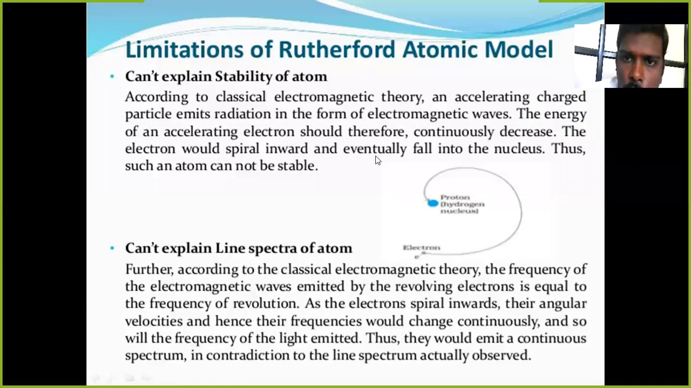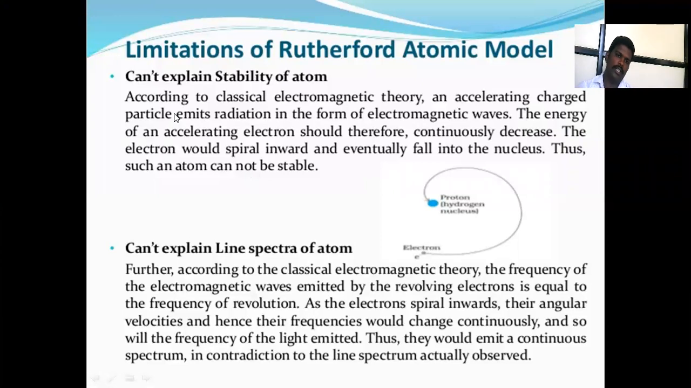Limitation of the Rutherford atomic model: it cannot explain the stability of the atom. According to classical electromagnetic theory, an accelerating charged particle emits radiation in the form of electromagnetic waves. The energy of the accelerating electron should therefore continuously decrease. The electron will spiral inward and eventually fall into the nucleus. Thus, such an atom is not stable.